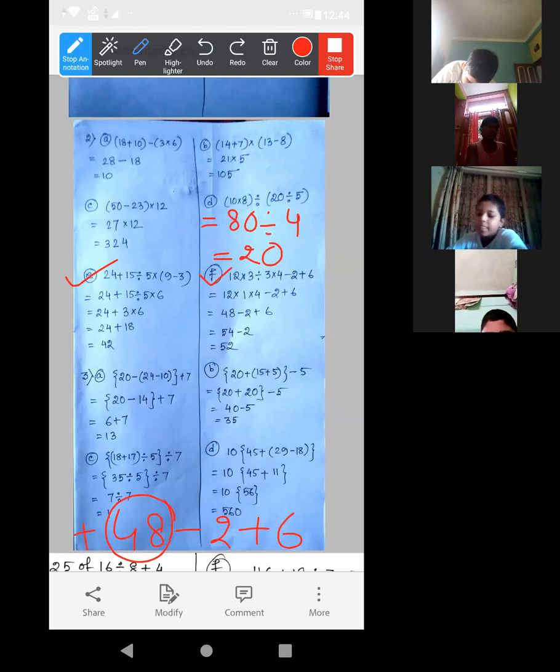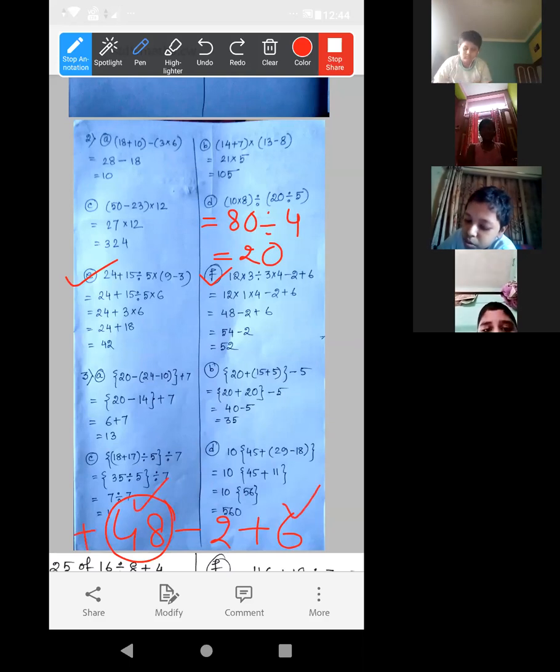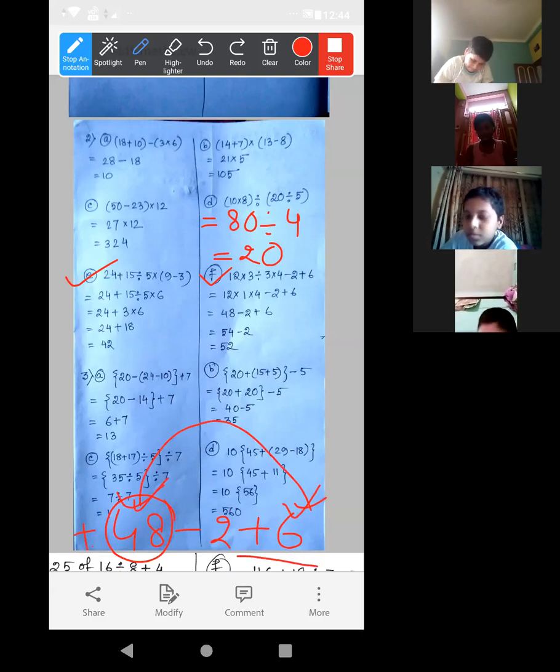If no sign is there, that means plus. So 48 is positive plus and 6 is also plus, positive. So we can add them, which are in plus, 48 plus 6. Okay, so we can add them. It will be 54